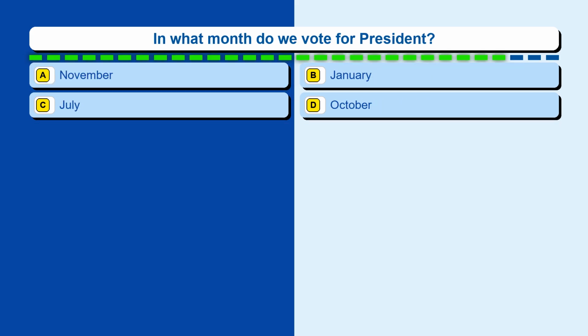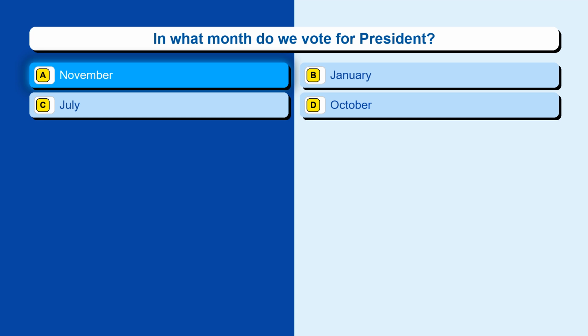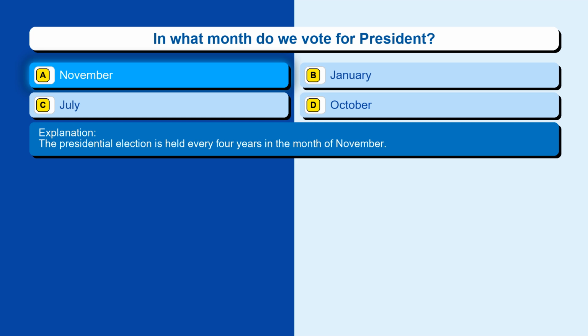Question 125. In what month do we vote for president? Option A, November. Option B, January. Option C, July. Option D, October. The correct answer is option A, November. The presidential election is held every 4 years in the month of November.